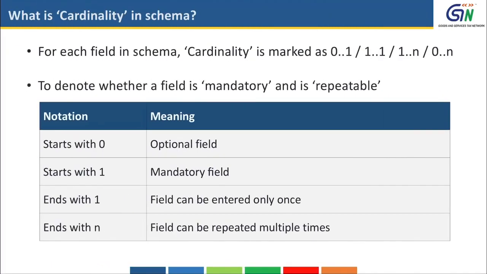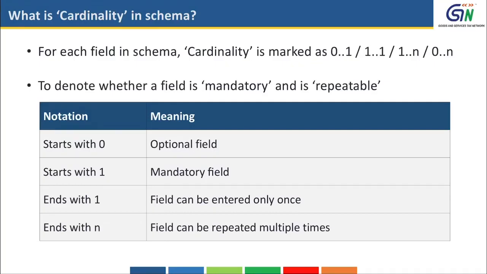What is cardinality that is mentioned in the schema? The e-invoice schema has all the elements of a typical commercial invoice. It has various fields. Few of them are mandatory and many of them are optional. For each field in the schema, the cardinality is marked as 0..1 or 1..1 like that.